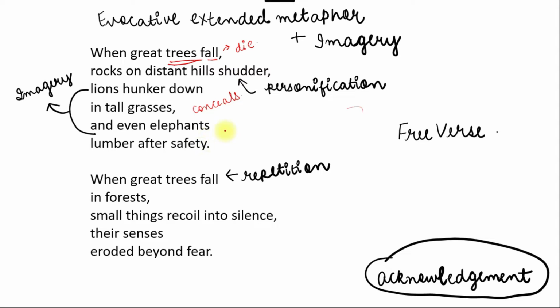So the entire stanza depicts the magnitude of loss after the passing of a prominent personality in our life and the profound impact. Profound means deep.